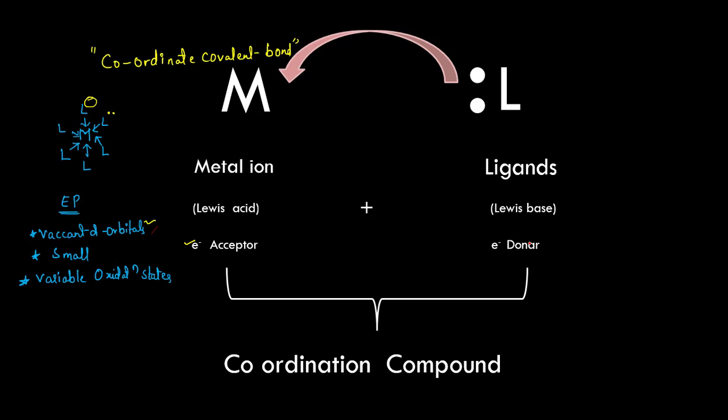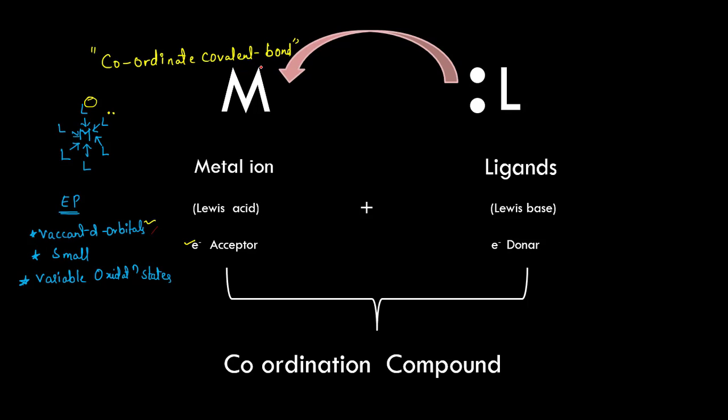As per the Lewis acid base theory, the species which donates the pair of electrons to the other atom is considered a base. So here ligands are acting as Lewis bases and metals are acting as Lewis acids because they are accepting the pair of electrons. A special kind of bond formed between this central metal cation and the ligands is called a coordinate covalent bond.